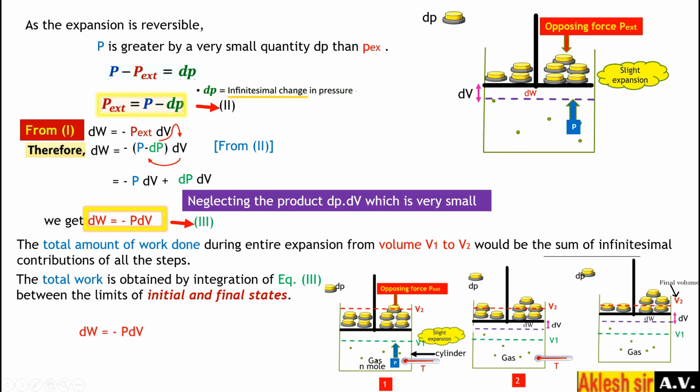Okay, so dW is minus PdV. Now we will integrate from initial to final. When we write integration with initial and final limits, it means we are finding the total work done for the system to reach from initial state to final state, that is from V1 to V2. Total how much work the system has done, integrating on both sides. Here dV is the change in volume, so the initial volume was V1 and the final volume was V2.